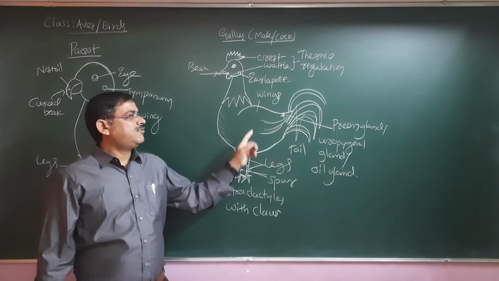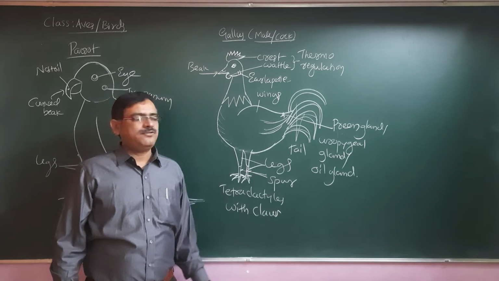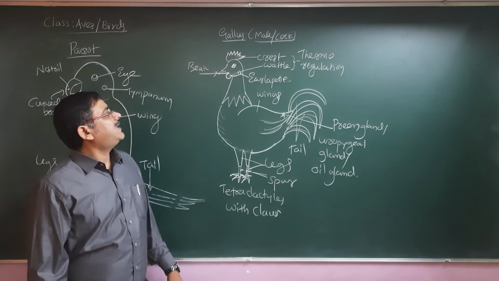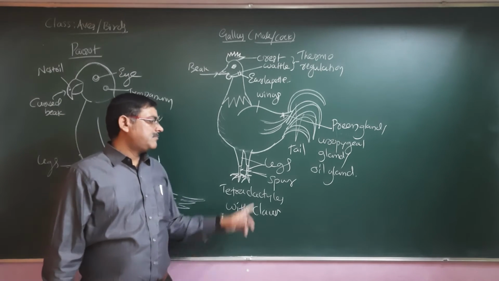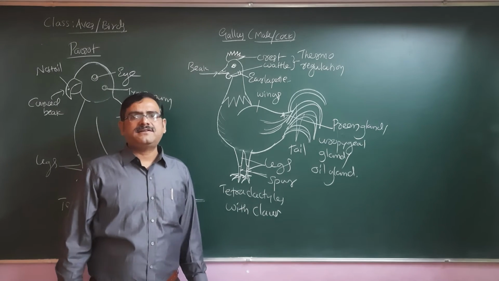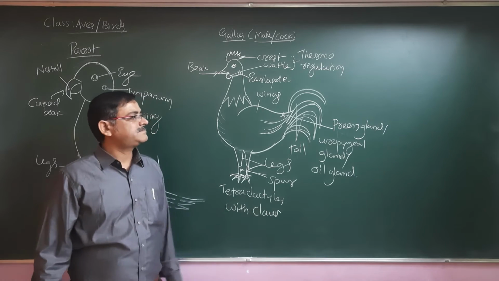And then they have the uropygeal gland. Even all the birds have the uropygeal gland or oil gland. Presence of crest and wattle helps in thermoregulation. Presence of spur is mainly to fight against the invader or the competitor.